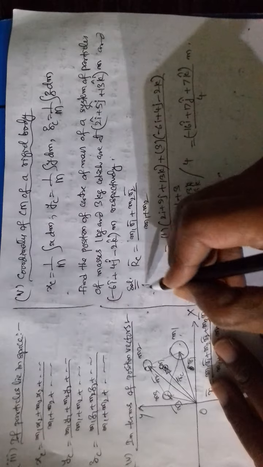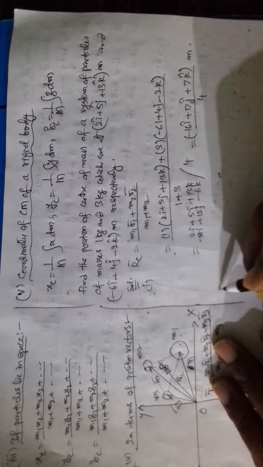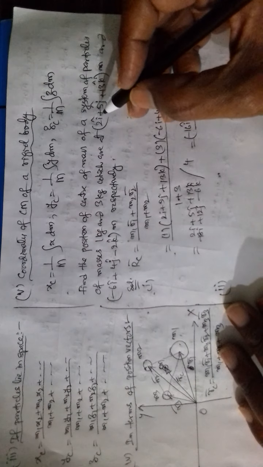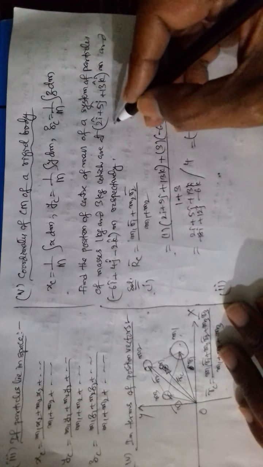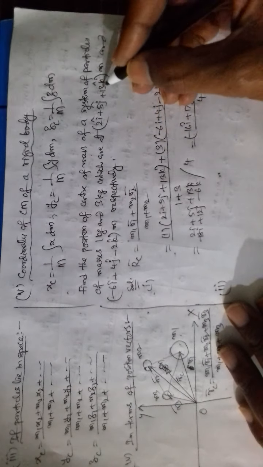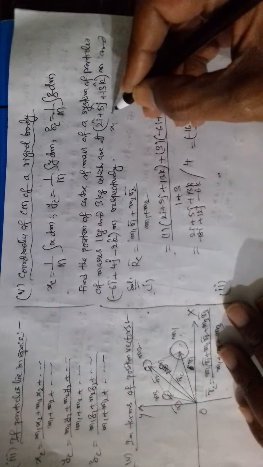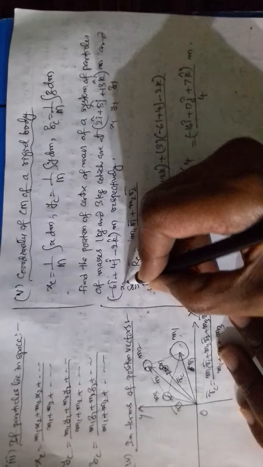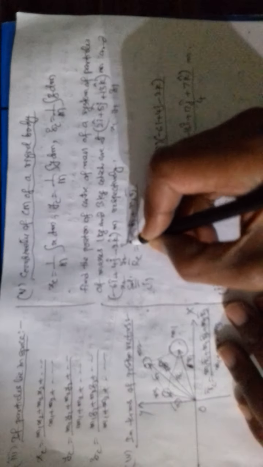See, this can be done in another way also. Here these are nothing but x, y, z coordinates. So x1, y1, z1. These are x2, y2, z2.